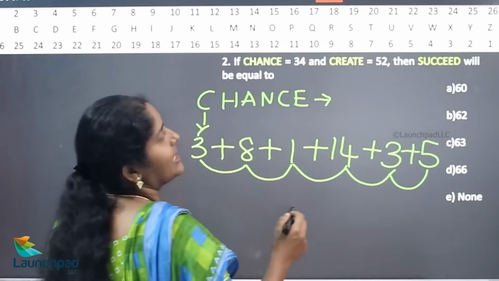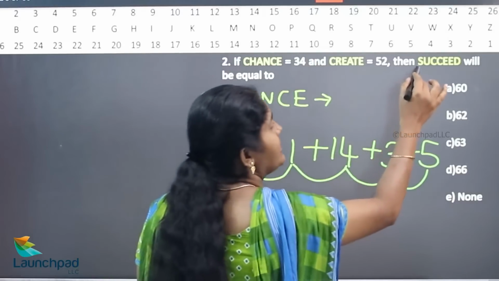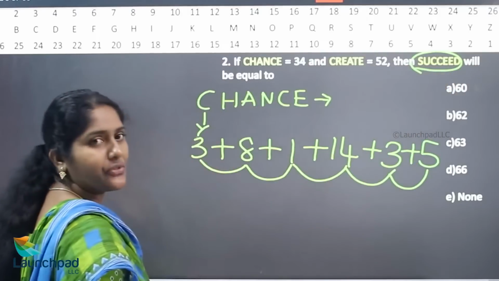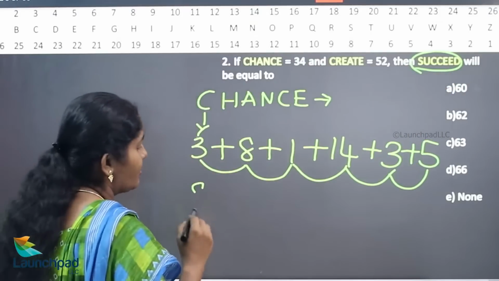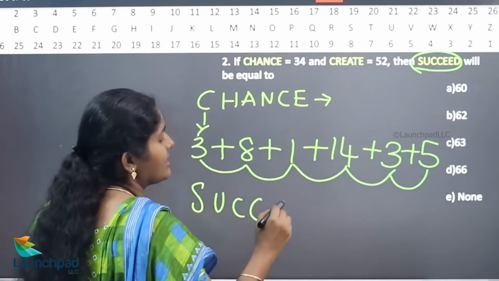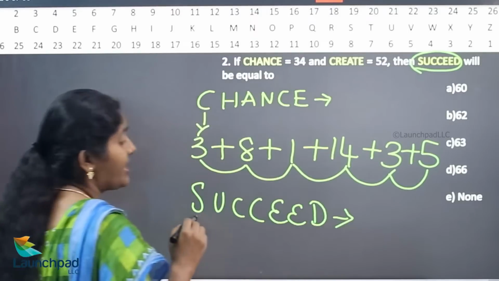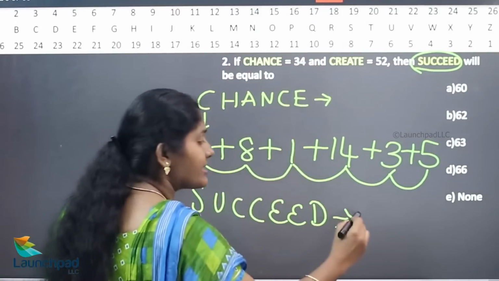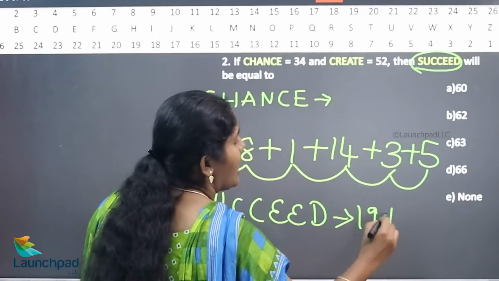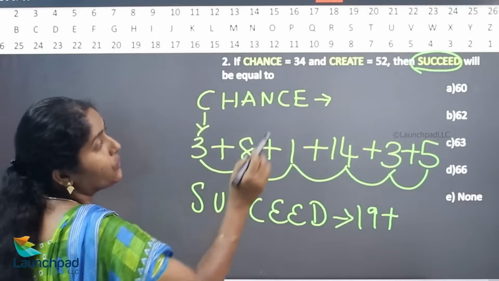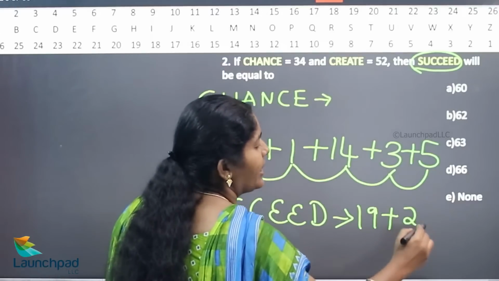Similarly, we need to do the same process for succeed: S, U, C, C, E, E, D. What is the value of S? 19. The value of U? 21.